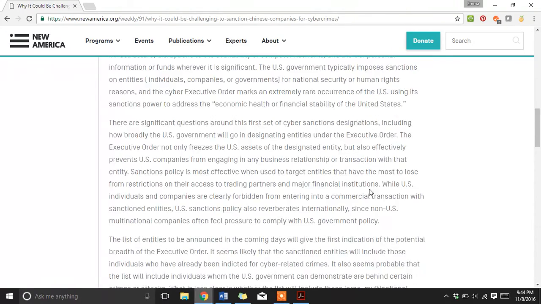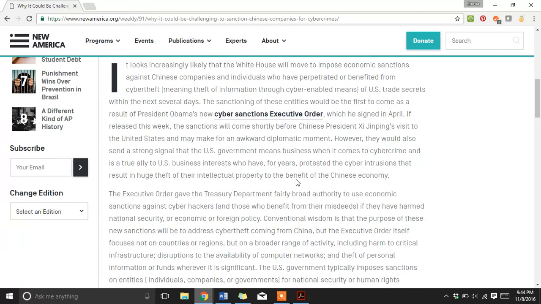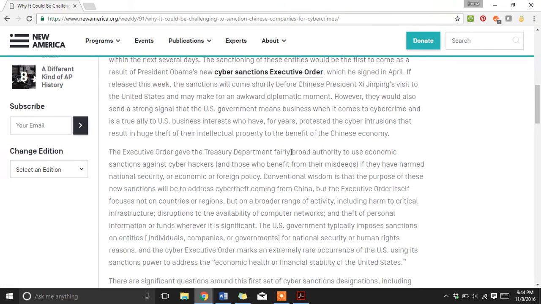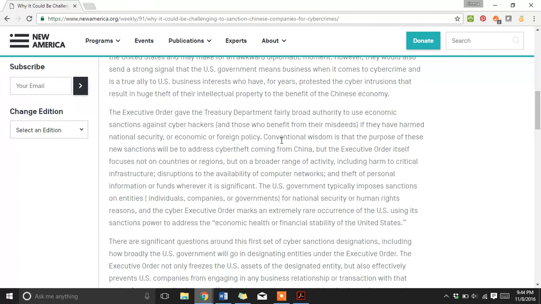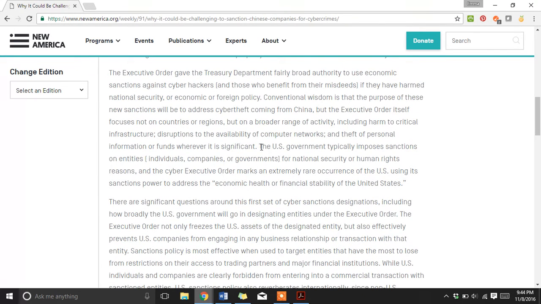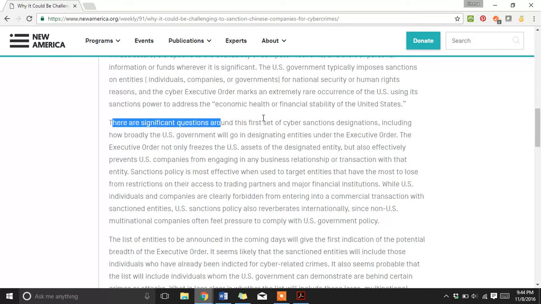So next I'm going to go through, and you can either read this entirely, or if you really just want to find evidence, you can skim it. As I'm skimming this, I see it talking about the cyber sanctions executive order. It talks a little more about cyber hackers and the specifics, where the U.S. normally imposes sanctions, and some questions raised by the cyber sanctions designations.